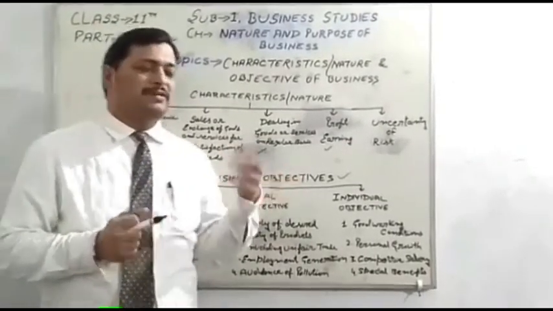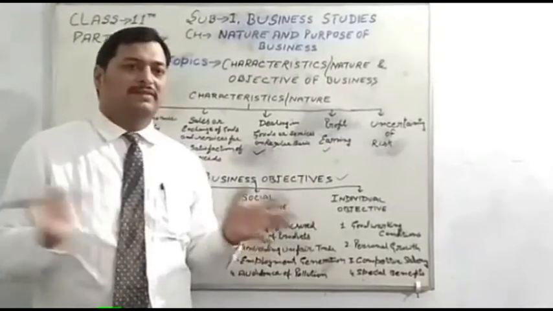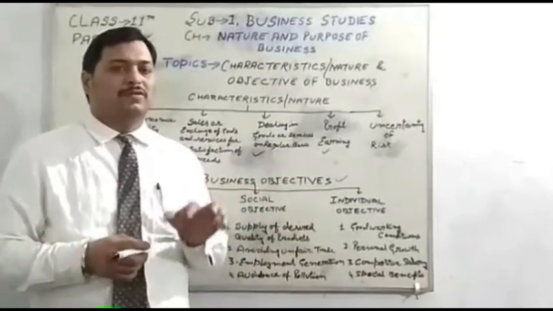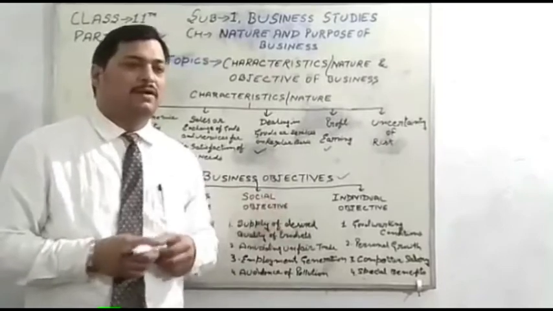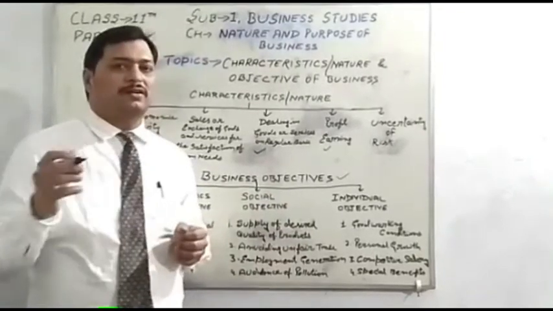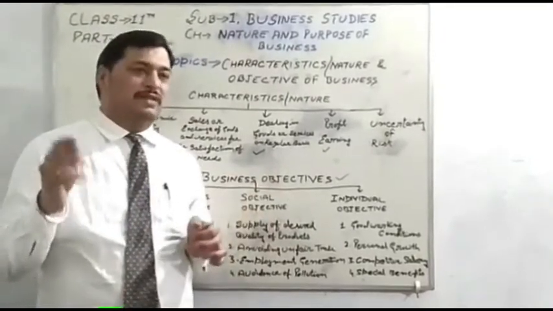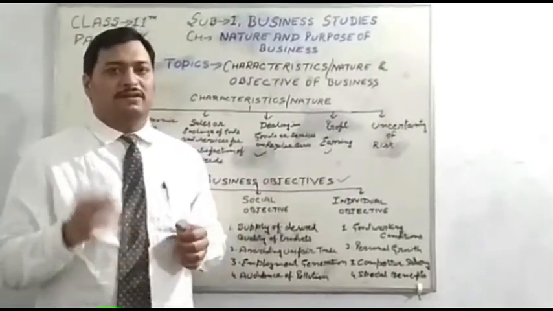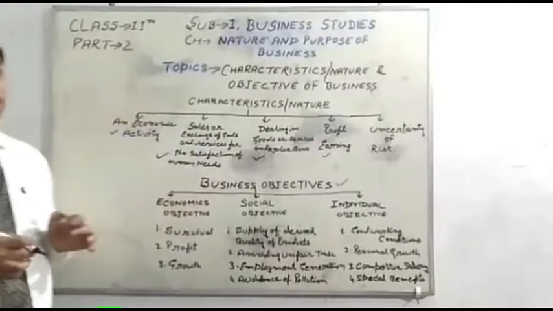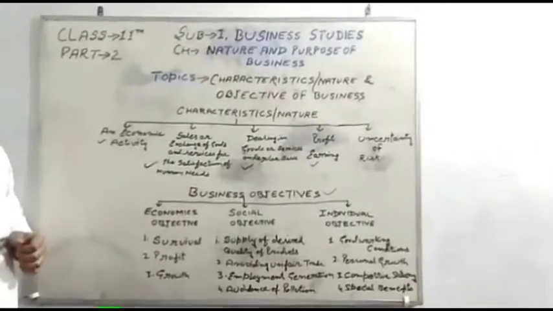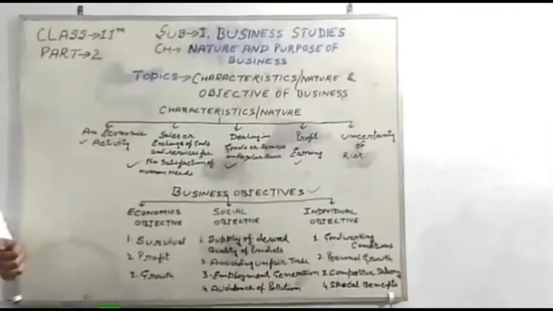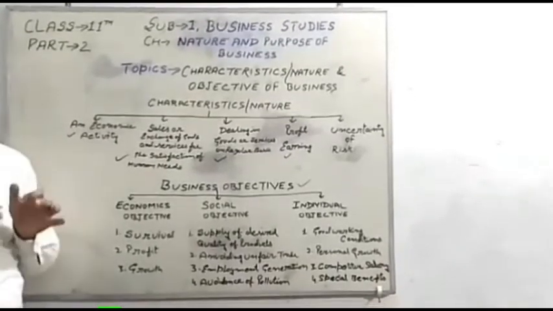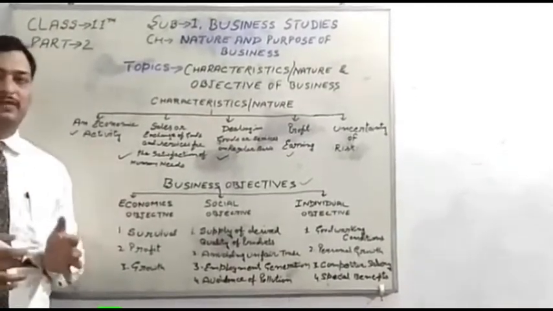Profit is the main motto for surviving in business in the present time, but in the present time we can say profit is not the only objective. A lot of objectives are fulfilled by businessmen inside businesses. So businessmen always have multiple objectives.